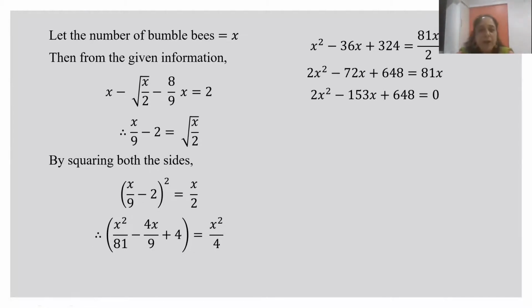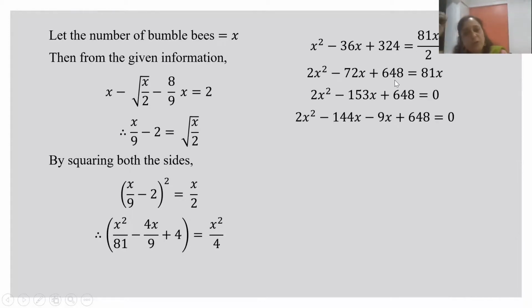When we multiply the entire equation by 81, we get x square minus 36x, 81 times 4 is 324, and here we get 81x upon 2. And therefore we form the equation 2x square minus 72x plus 648 is 81x. This is the formation of the equation.